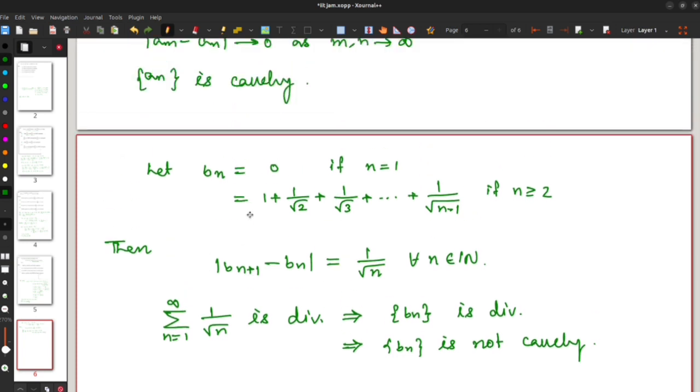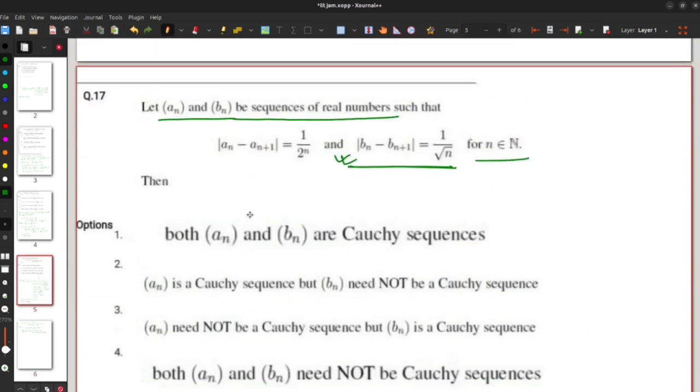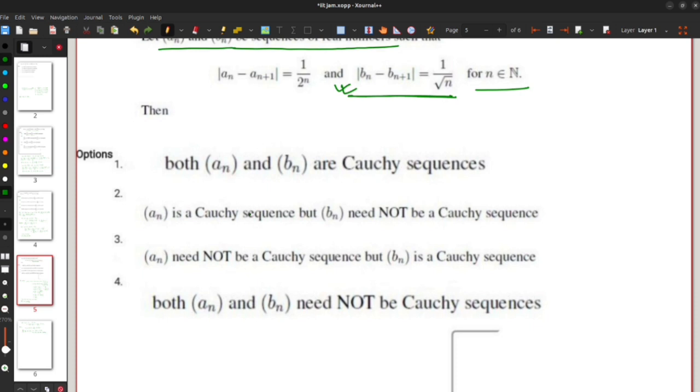Therefore the answer will be the sequence an is Cauchy, but the sequence bn need not be Cauchy. So option 1 is wrong, option 2 is correct, option 3 is wrong, option 4 is wrong.